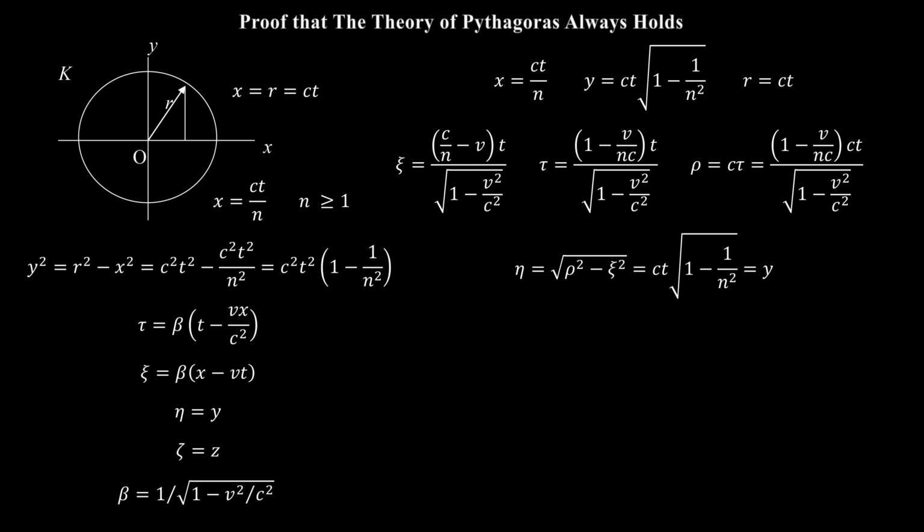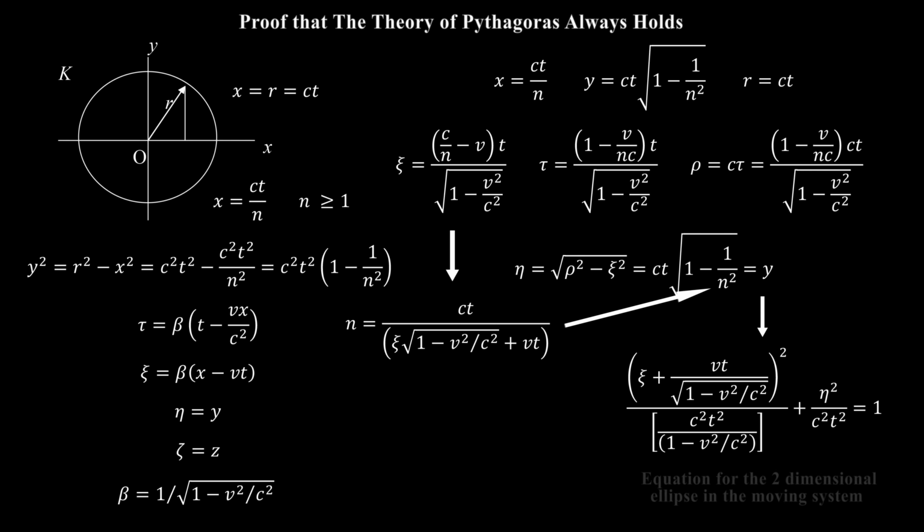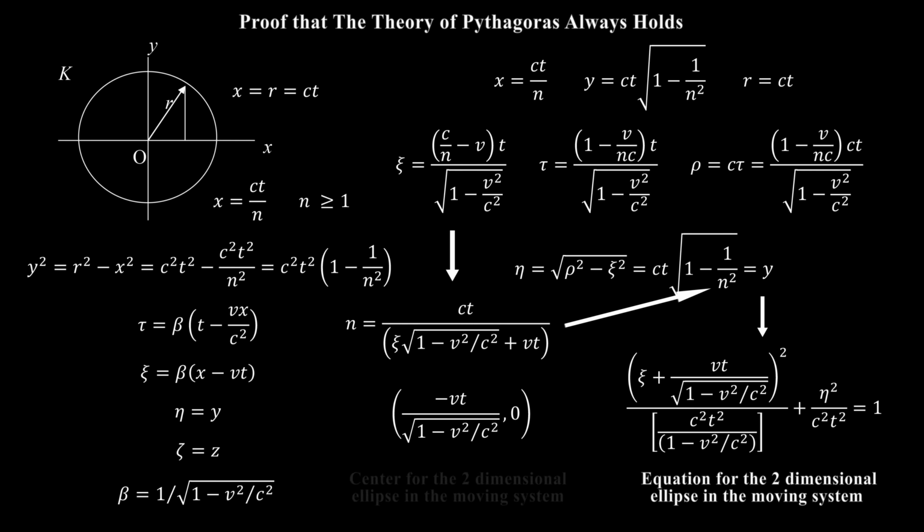In these equations, ρ is the distance from the origin O' to the wavefront in the moving system. Solving the Xi equation for n gives this expression. Putting this value for n into the last equation for eta and rearranging gives this equation for the ellipse in the moving system. Thus, the expanding wave of light in the xy plane of the stationary system K is circular, but by Lorentz transformation is a translated ellipse in the xy-eta plane of the moving system k, and is centered at this point.